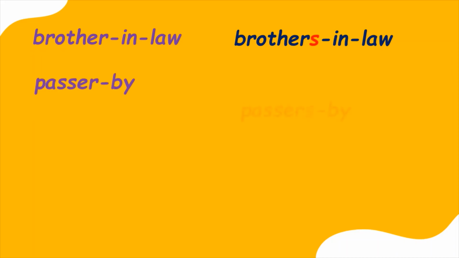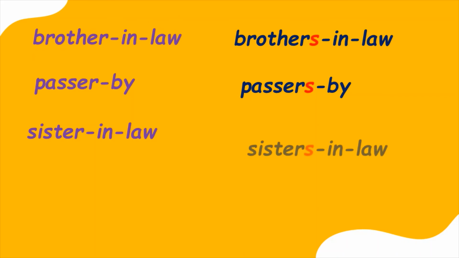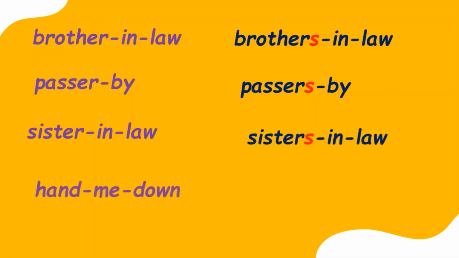Here, in this word, brother is the most important word, and hence when we change it into the plural form, it becomes brothers-in-law, passerby, passers-by, sister-in-law, sisters-in-law, hand-me-down, hand-me-downs. Here, these words have been changed into the plural form by adding S to the most important word.